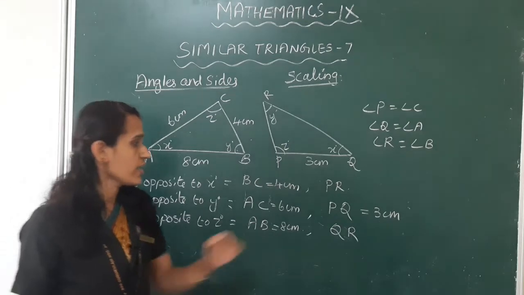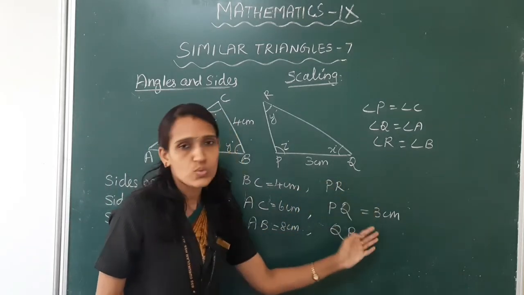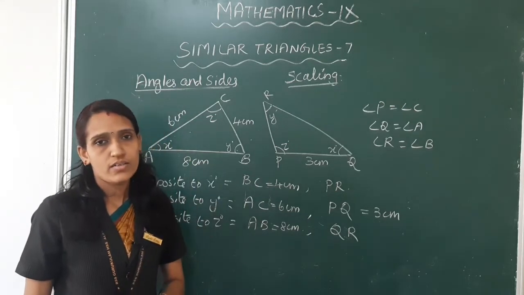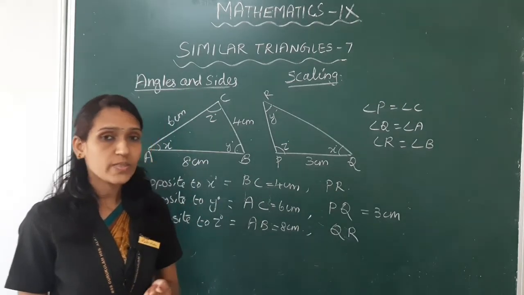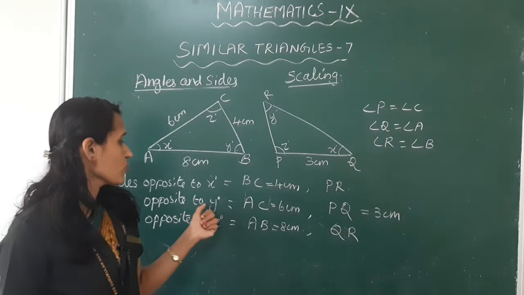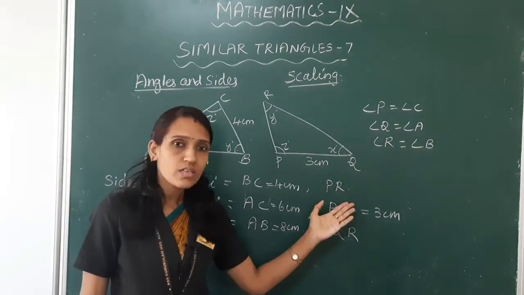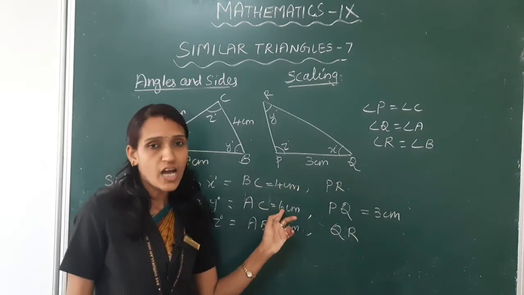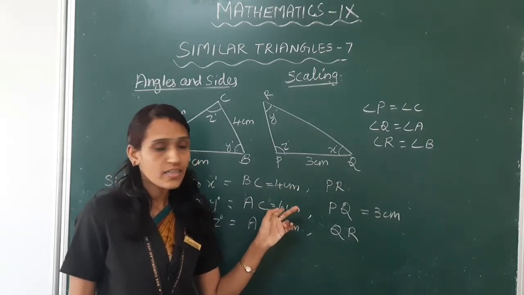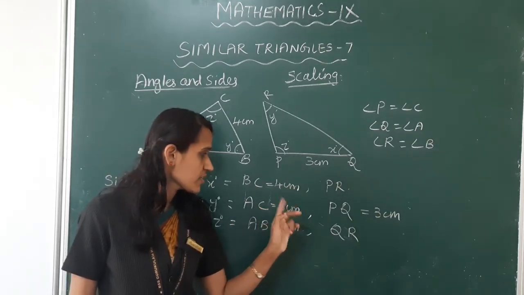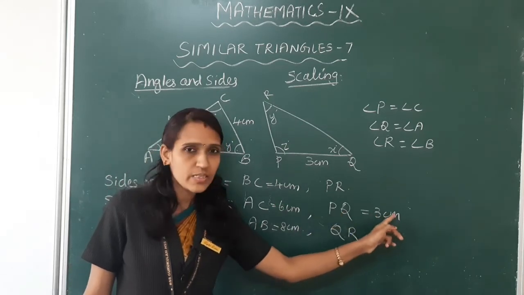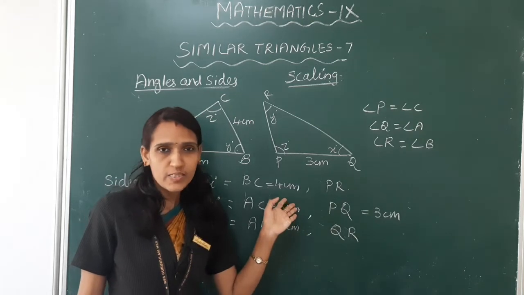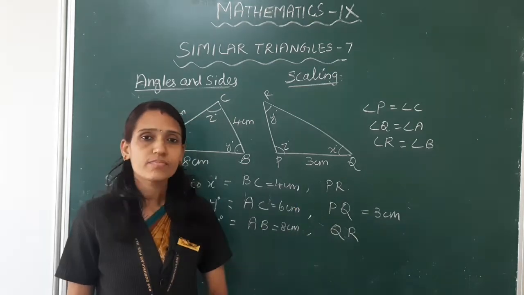Now we have to find the other two sides, that is PR and QR. Now we see the side opposite to Y degree: the smaller is half the larger, right? That is here 6 cm, PQ is 3 cm. The smaller one is half the larger, right?